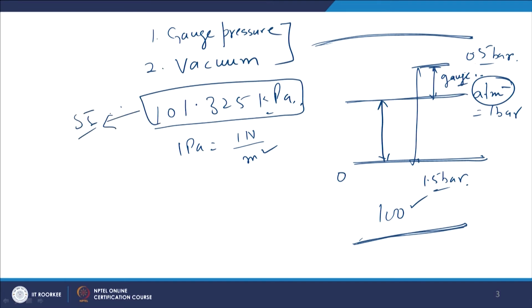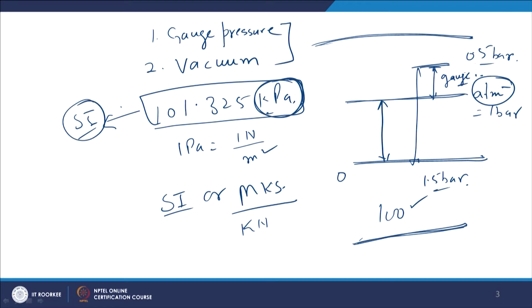But if you go to a power plant, you will rarely find gauges and indicators in SI unit. Mostly they are either in SI units or in MKS units, or a mix of SI and MKS. Kilopascal is the unit which is used in the SI system. In the MKS system, it is kg force per centimeter square. We can always find it as 101.325 divided by 9.81.